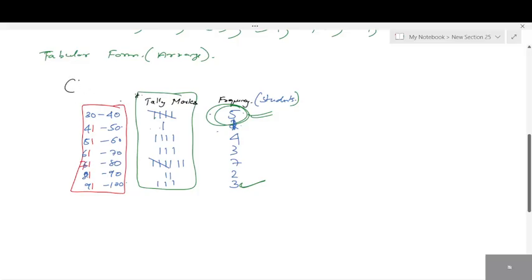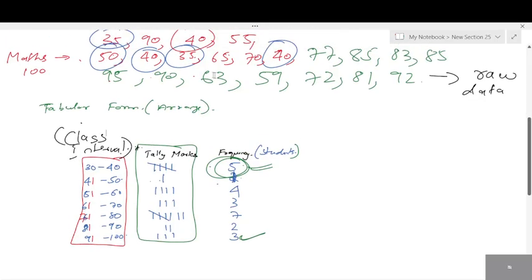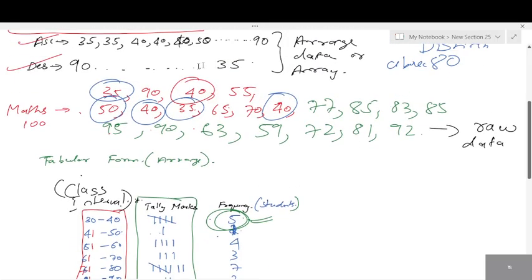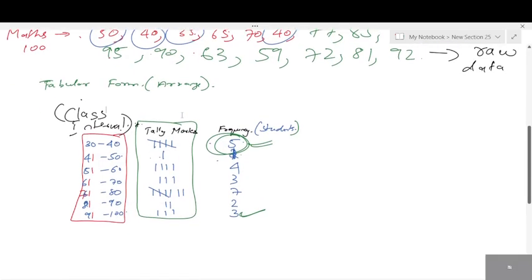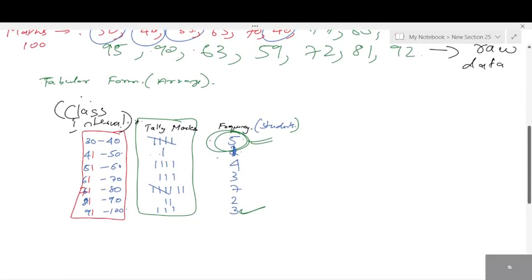Okay, you have to remember these terms. We call this the class interval. The first column, whatever you write, you call class interval. On top of that, what are these actually? What data are these? They are marks, right? So basically, it is class interval, and on top of that you can write marks. If it is marks, you write marks. If it is age, write age. Weight, you can write weight. All these things.